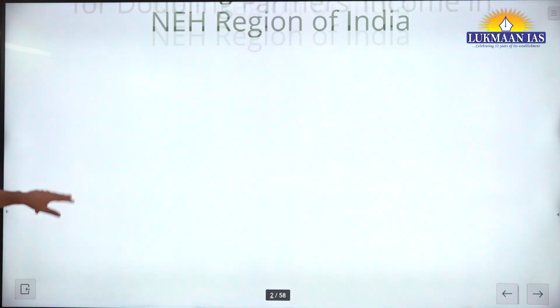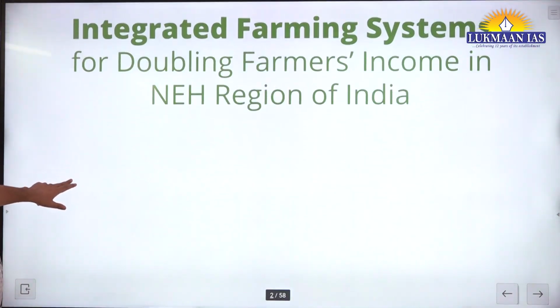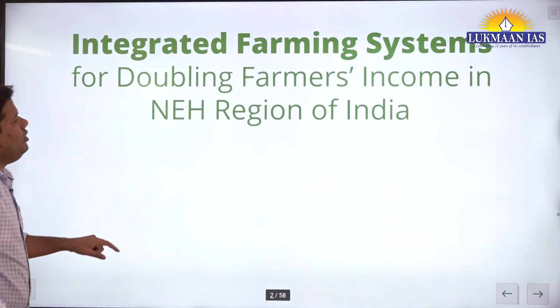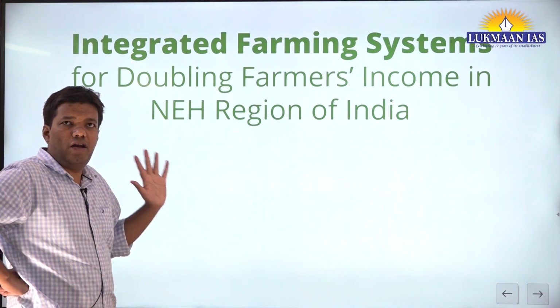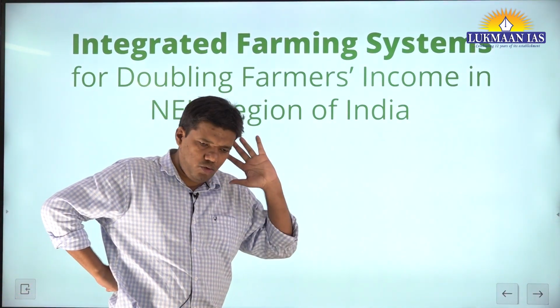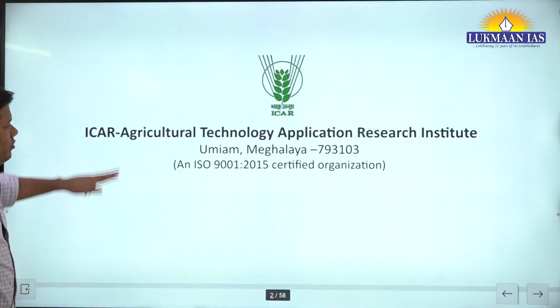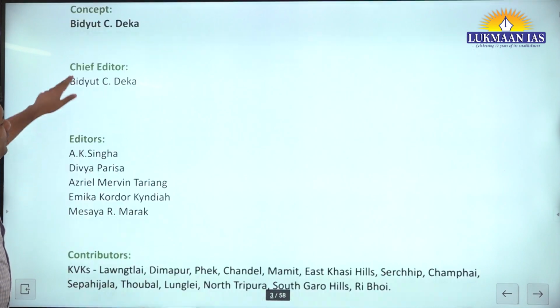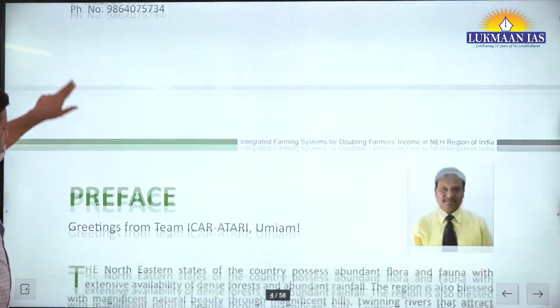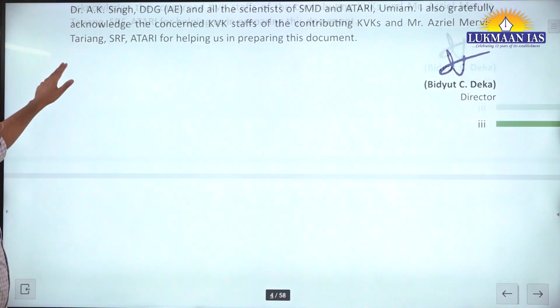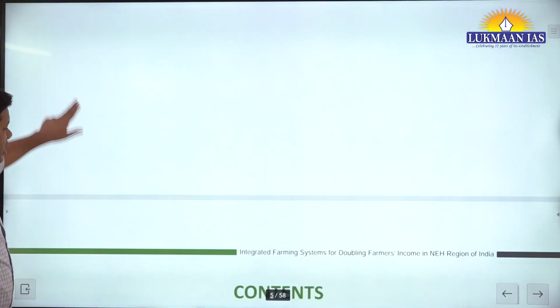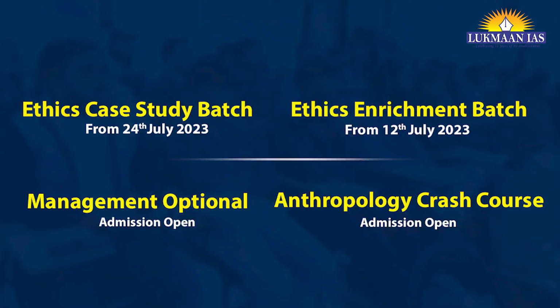This report is Integrated Farming System for Doubling Farmers' Income, and when the Lukmaan team provides you a model answer, they do the original work. We do not say we read this report end to end, but when you read these original government sources, you understand their concept: how they are defining integrated farming system and what kind of examples they have given, and we included that in our model answer.